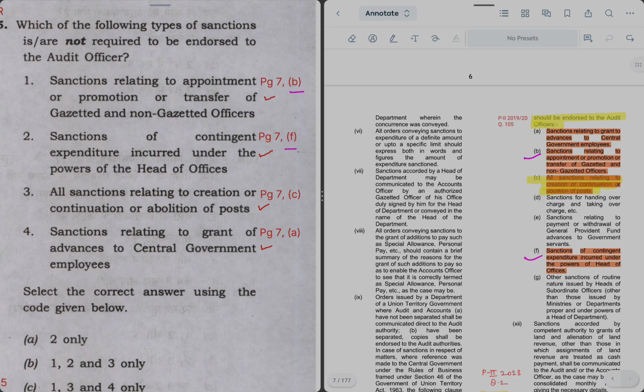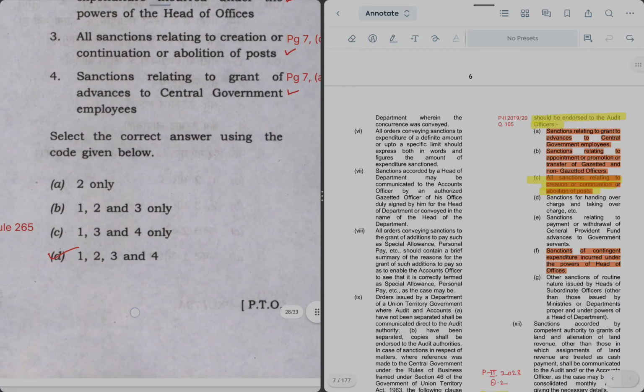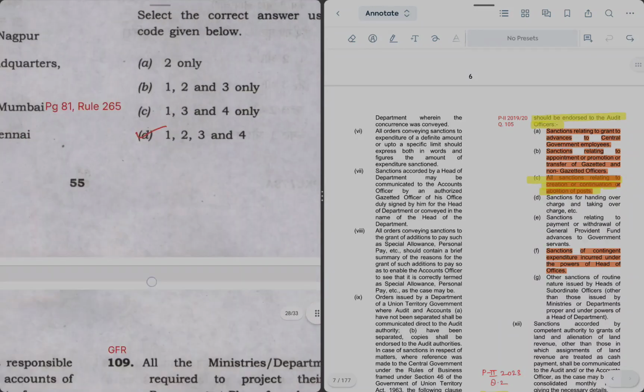Then all sanctions related to creation or continuation or abolition of post, it is given as C. And sanctions relating to the grant of advances of central government employees, it is given as option A. So all these 4 are correct, ये चारों ही communicate नहीं करना है. So the right answer is 1, 2, 3 and 4, which is option D.